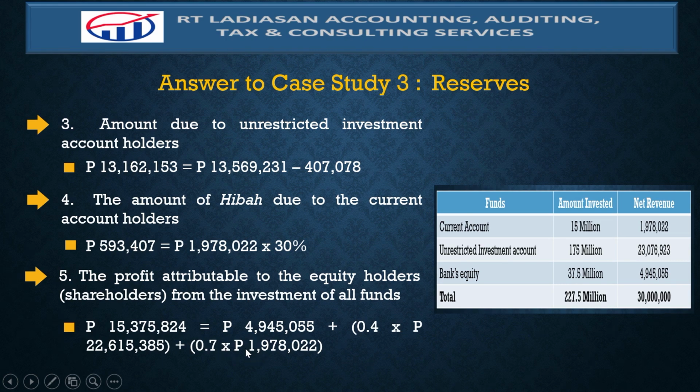Then plus the 70% of the revenue attributable to the current account. Take note that 30% is given as hiba, and the remaining percentage is attributable to the shareholders. And 70% of 1.9, and therefore the total profit attributable to the equity holders or shareholders from the investment of all funds is 15,375,824.